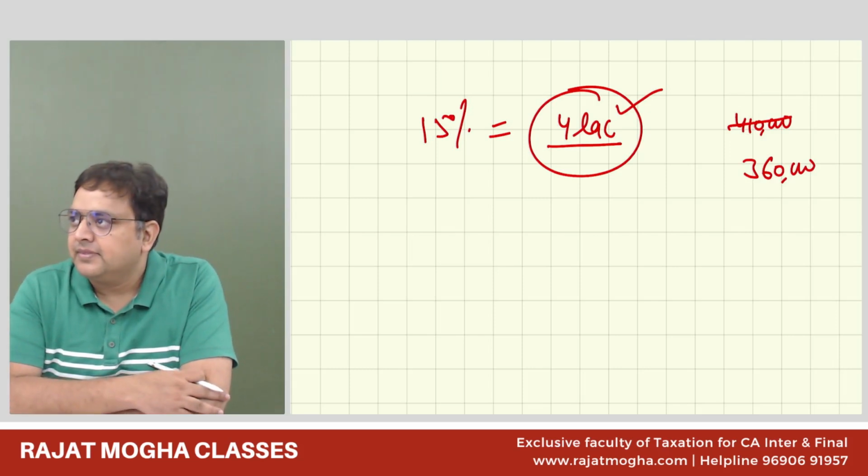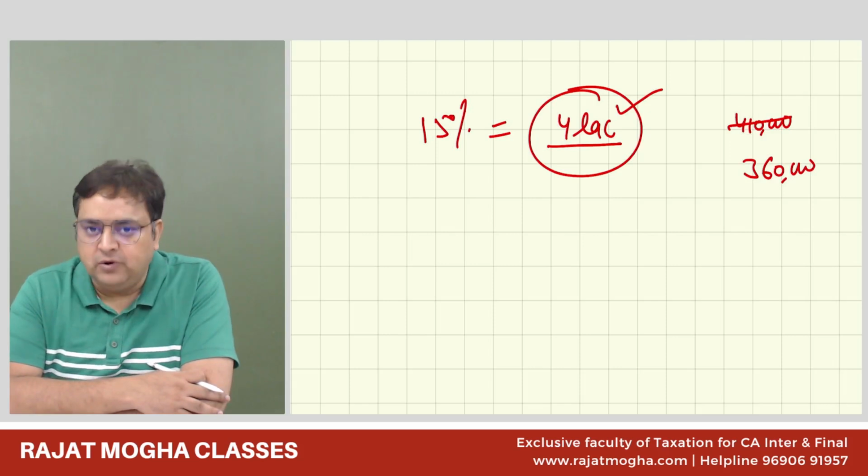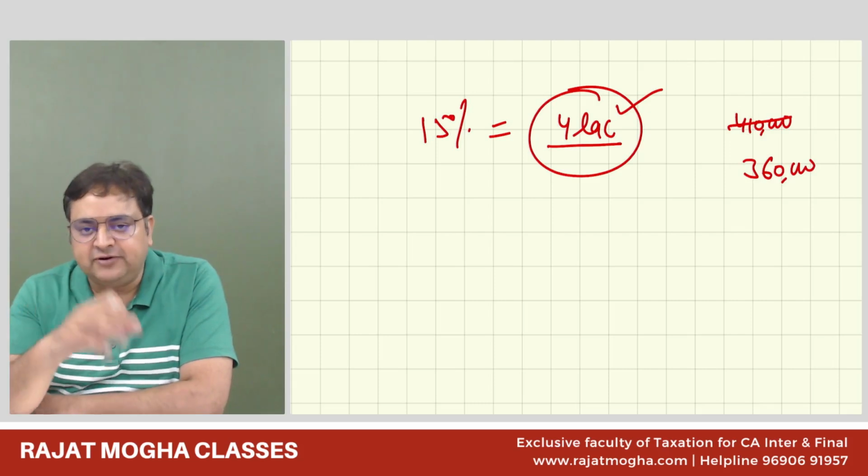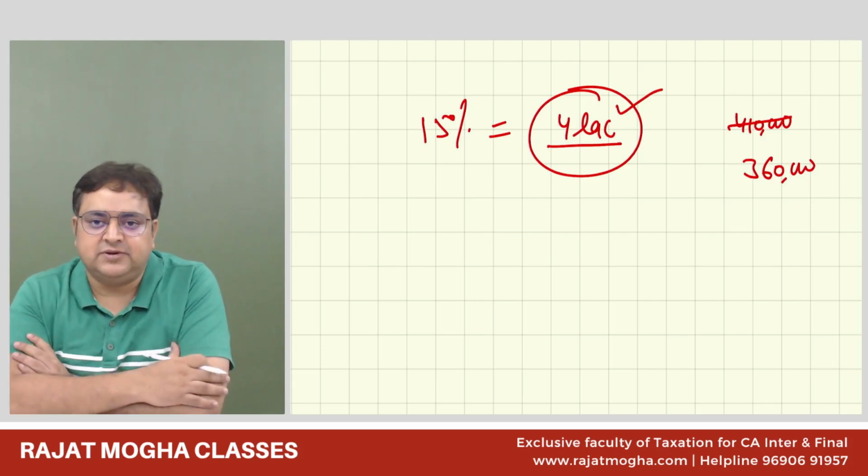So that 15% is on the whole amount. On the whole amount first, and after that you have to see how much is received within 6 months.